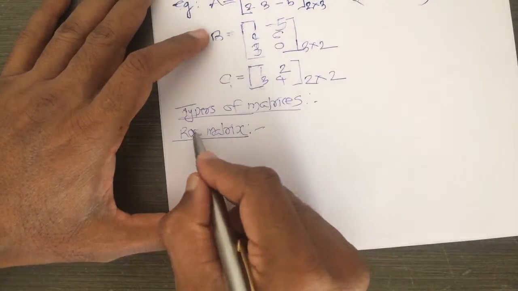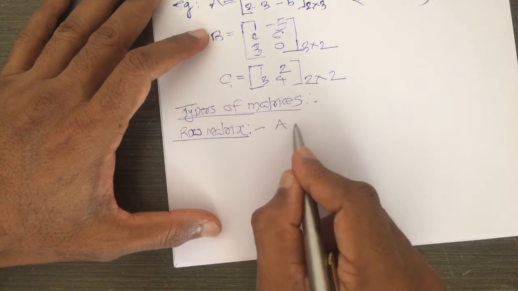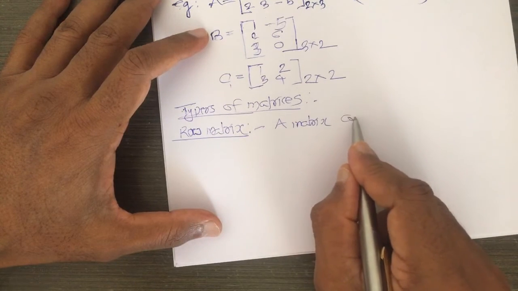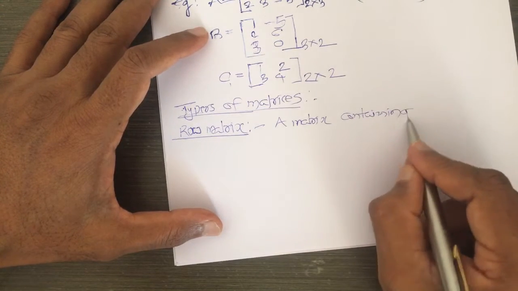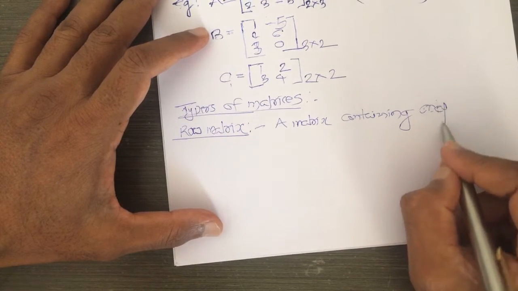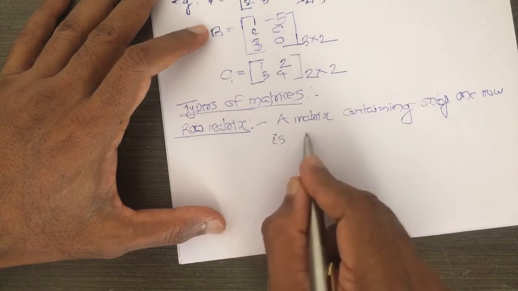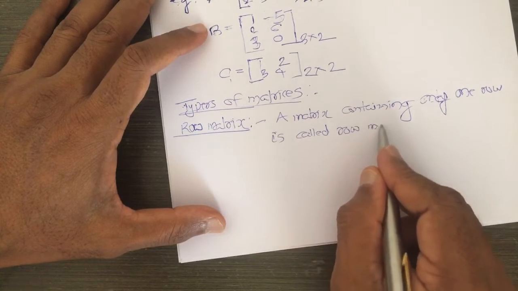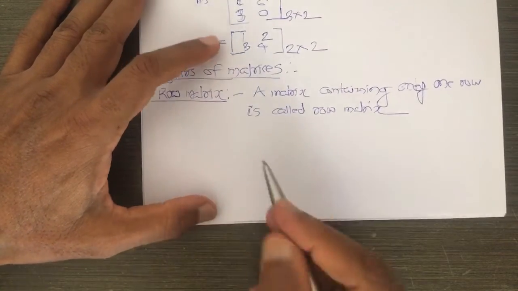According to the definition, a matrix containing only one row is called a row matrix.